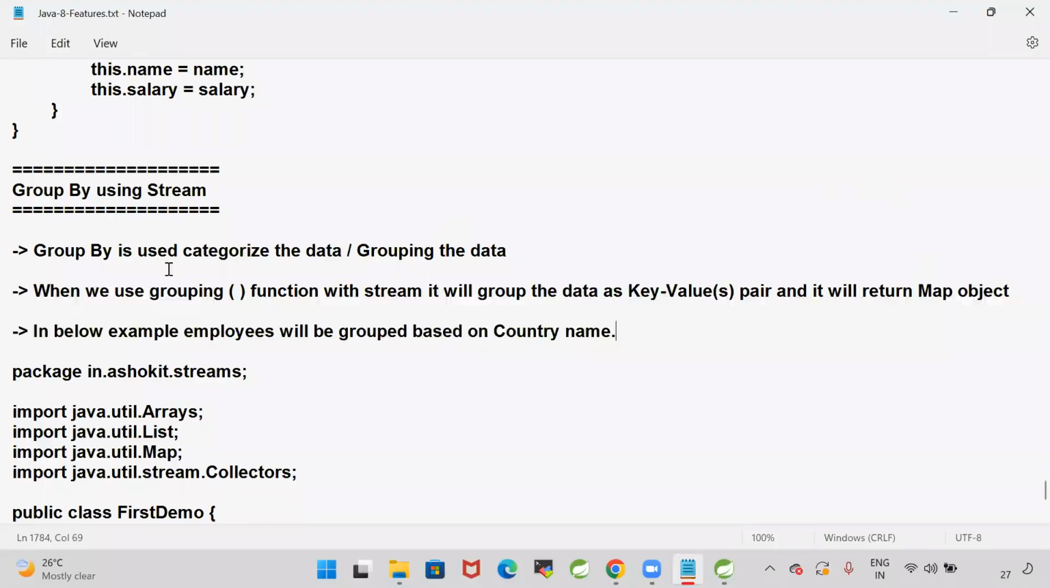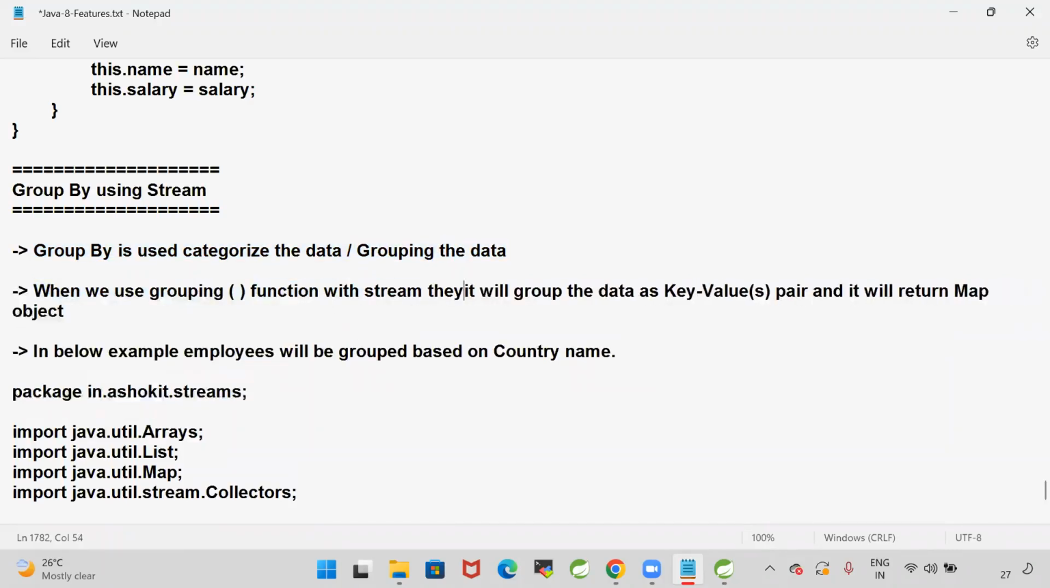Group by using stream. Group by is used to categorize the data or group the data. When we use a grouping function with the stream, then it will group the data as key-value pairs and it will return a map object. In the below example, employees will be grouped based on country name.